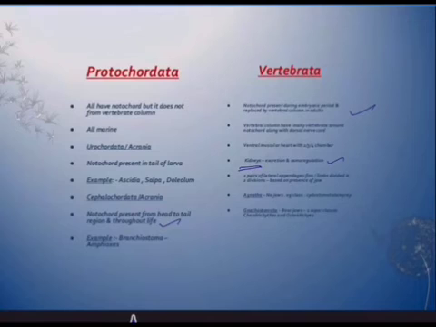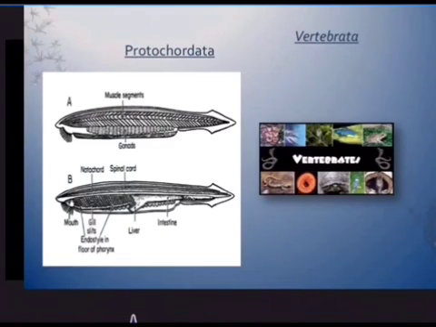And here there are divisions. Just now I said Agnatha, jawless animals, so in Cyclostomata you must remember lamprey. And Gnathostomata bears jaws: Chondrichthyes and Osteichthyes. Look at the diagram of protochordates and vertebrates. What I want you to focus on is the notochord and the spinal cord. Look at the development of the digestive system, intestine, gill slits, and of course this is our group, vertebrates.